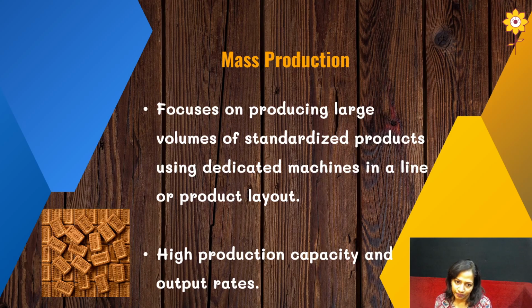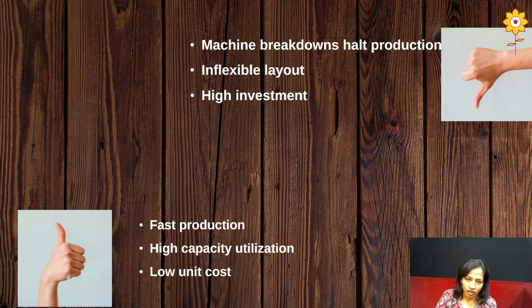They are similar to each other, different lines, yes, but they are similar to each other and can be interchangeable. So mass production focuses on these companies who are actually producing standardized products, means they are similar to each other, but they produce in large volumes. Okay, so this is the mass production system. At the same time, they have high production capacity and output rates.